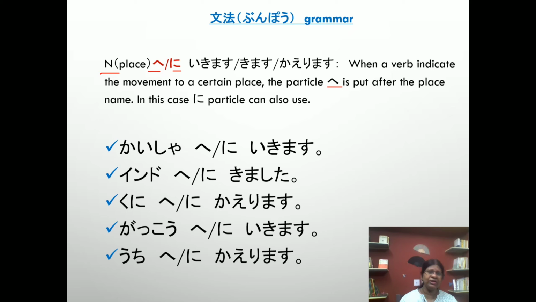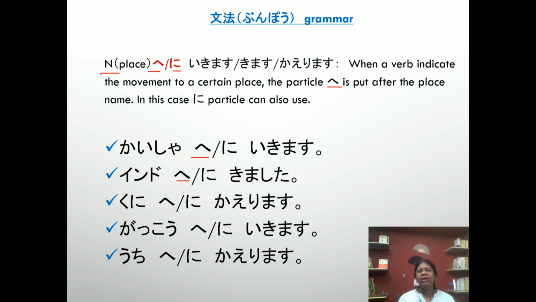Okay, look here. Kaisha e ikimasu, or we can also say Kaisha ni ikimasu. In both cases, the meaning remains the same: I go to the company. Next, Indo e kimashita or Indo ni kimashita: I came to India.